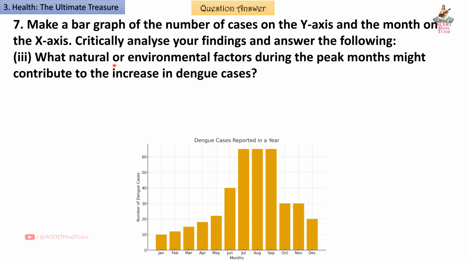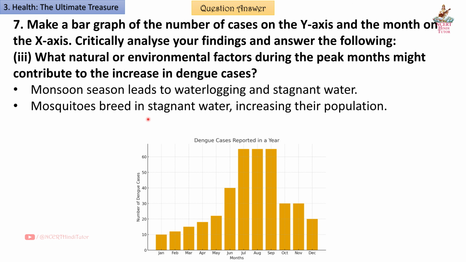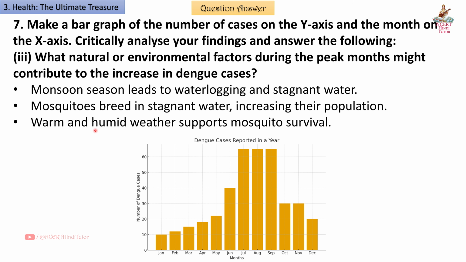Third, what natural or environmental factors during the peak months might contribute to the increase in dengue cases? Answer: monsoon season leads to water logging and stagnant water. Mosquitoes breed in stagnant water, increasing their population. Warm and humid weather supports mosquito survival. So friends, we know July, August, September is the monsoon season. That's why the peak months might contribute to the increase in dengue cases.